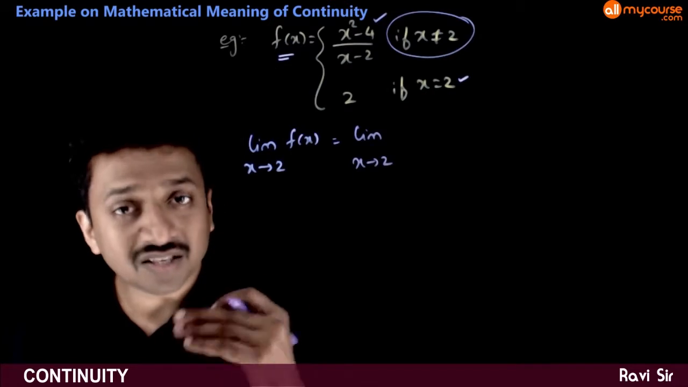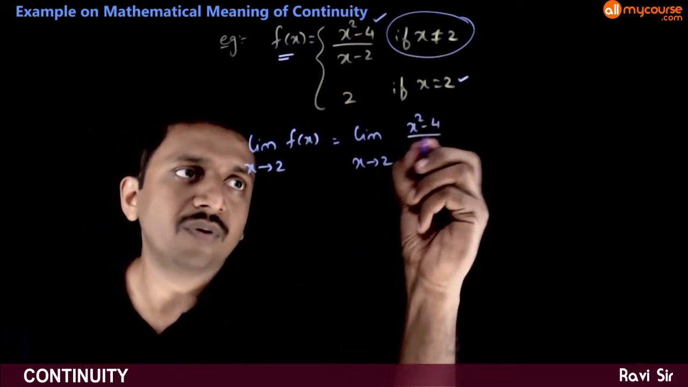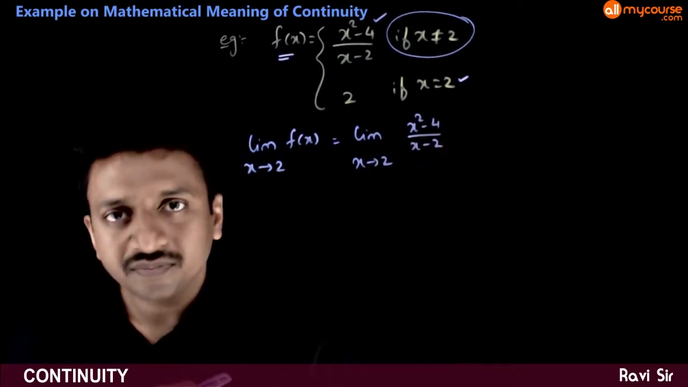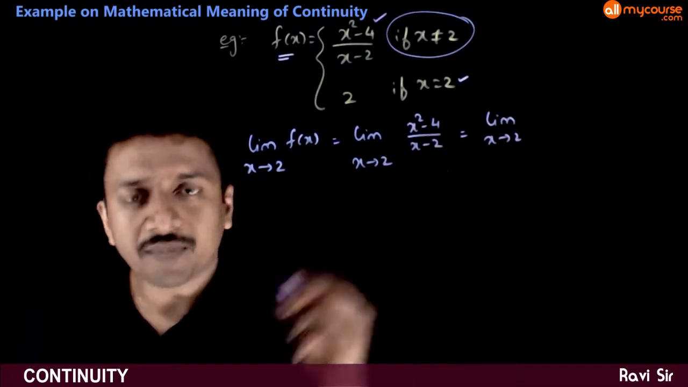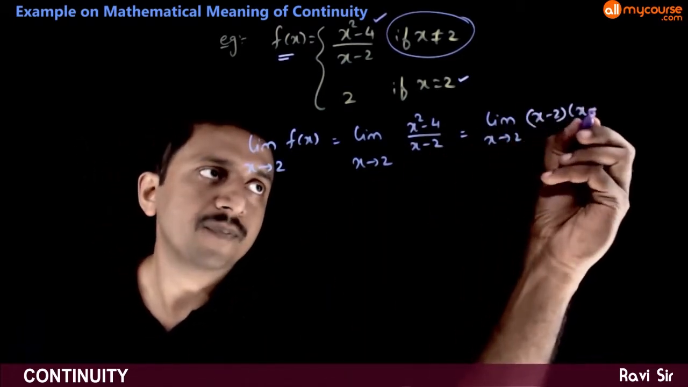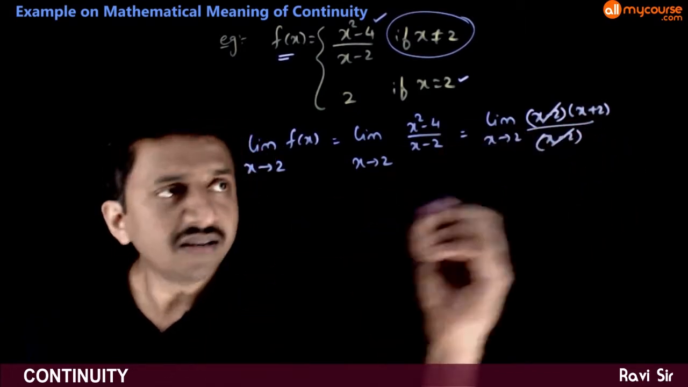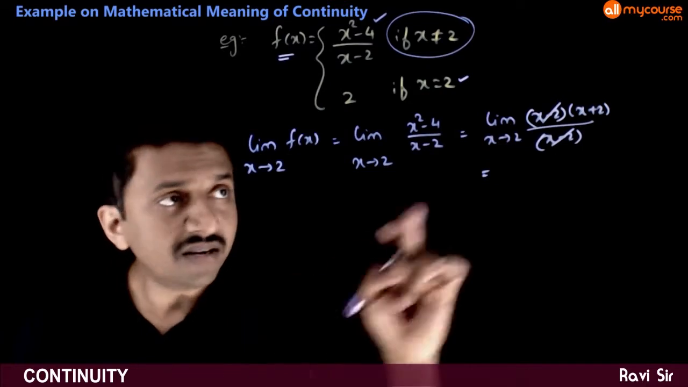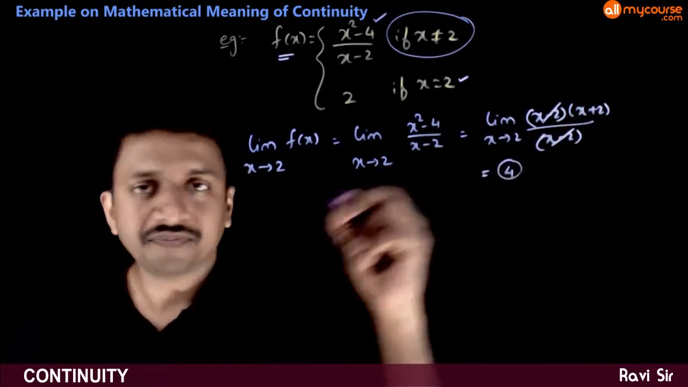X tends to 2 means x is not equal to 2. So this function works: x square minus 4 by x minus 2. So that is limit x tends to 2, x square minus 4 is x minus 2 times x plus 2, by x minus 2. So the indeterminacy gets cancelled. So once the indeterminacy is cancelled, you just substitute the value. So you get 4 as the answer.